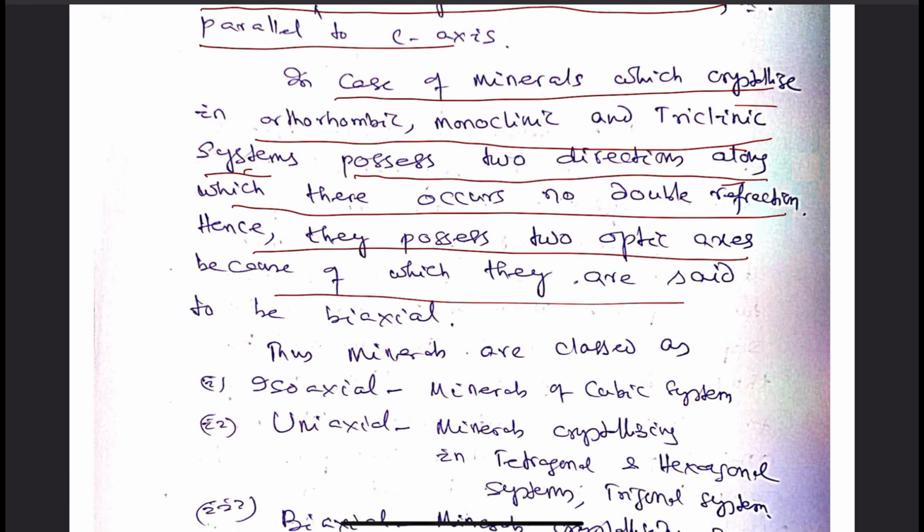As we see, there are two optic axes. In case of a biaxial mineral, we find two optic axes along which, if light is propagating, it will suffer no double refraction.